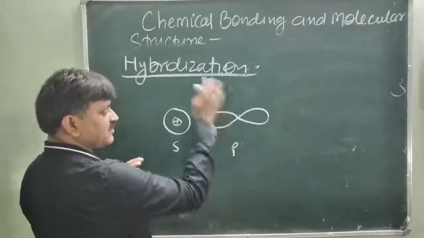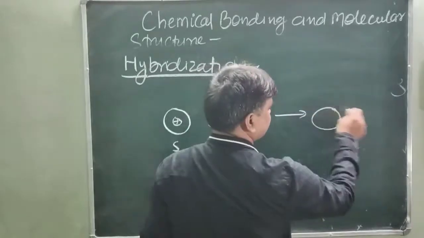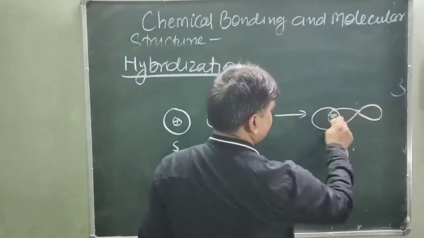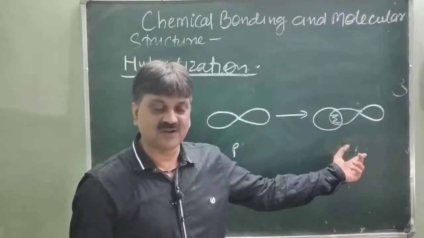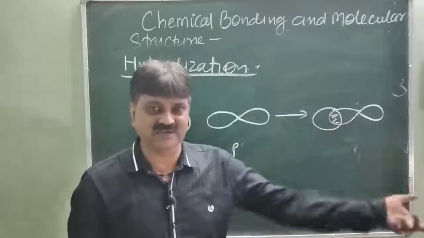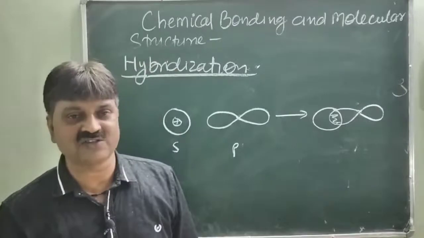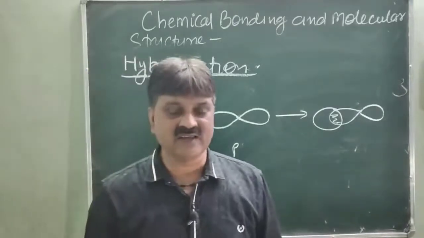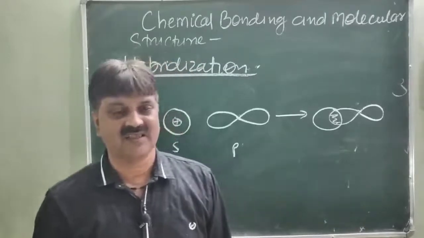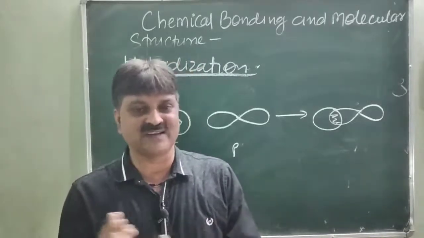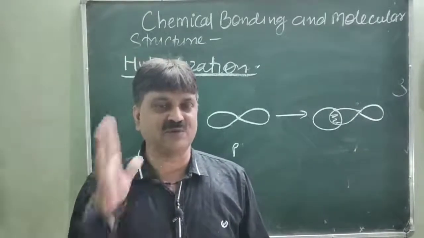Separately, it is also identified as a p orbital, but after merging or mixing, is it an s or p orbital? No, its name becomes sp orbital. Not the s, not the p. The s orbital loses its integrity, p also loses integrity, and another type of orbital, the sp orbital, is formed. Sp is intermediate between s and p orbital. It loses its purity. Hybrid means it is impure, not pure.